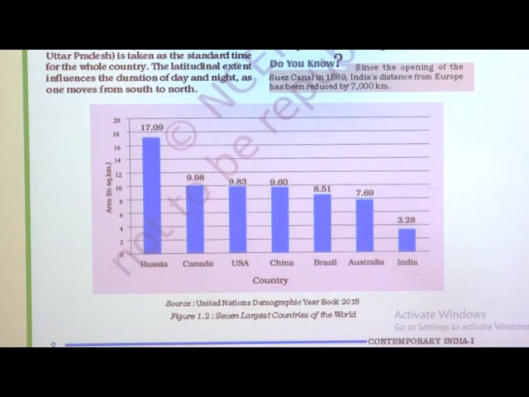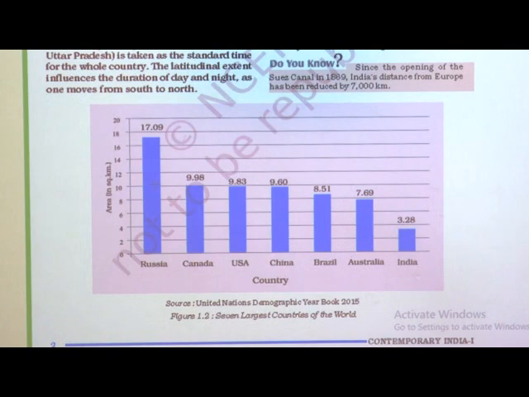So when we observe this figure, the largest country in the world is Russia, and near about 17.9 million square kilometers area is covered by Russia, see here. So the biggest country is Russia. Second largest country Canada 9.98, third largest USA 9.83, fourth largest China 9.60, fifth largest Brazil 8.51, sixth one Australia 7.69, and the seventh largest country in the world on the basis of area is India.